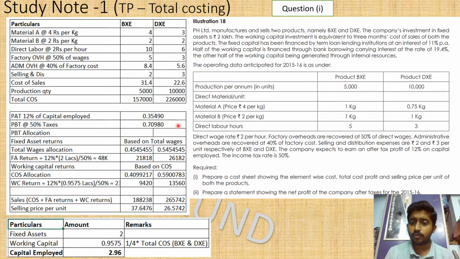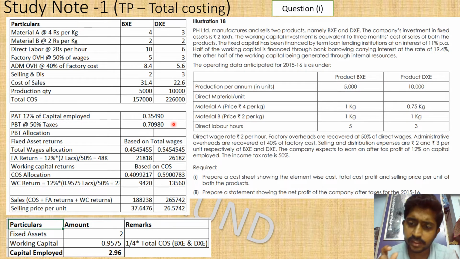Now, what is our objective? We should not forget, our aim is to find the selling price per unit, for both the products separately. We have cost of sales of both the products separately, but profit before taxes we do not have separately. So we have to allocate the profit before taxes to these two products, so that for each product the profit before tax is found, divided at the per unit level, and added to the cost of sale, so that from cost plus profit you can derive the selling price of the items.